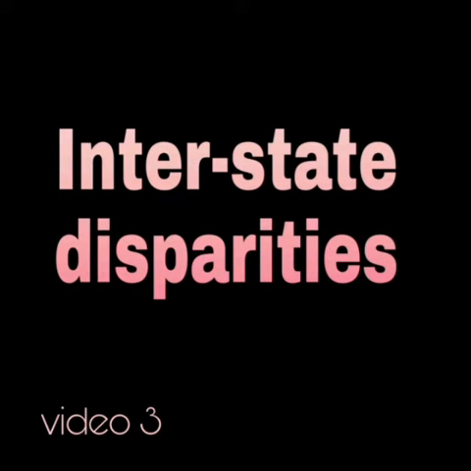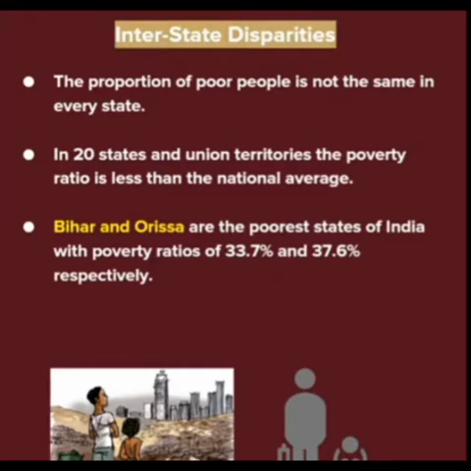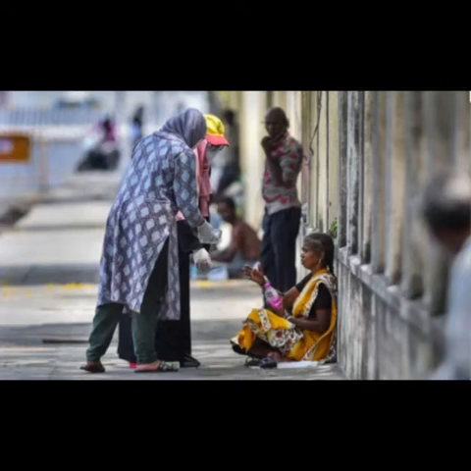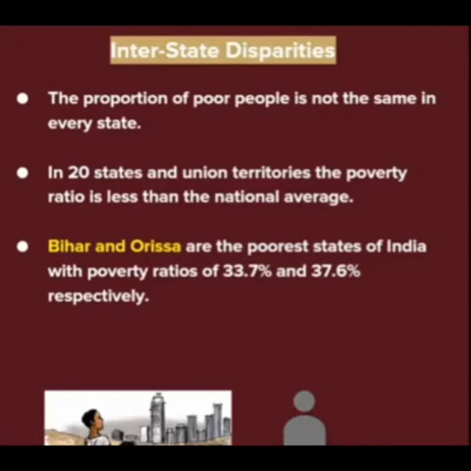Welcome back, students. Today we are going to discuss the next topic, that is interstate disparities. The proportion of poor people is not the same in every state. Although state level poverty has witnessed a decline, the success rate of reducing it varies from state to state. Bihar and Orissa continue to be the two poorest states.